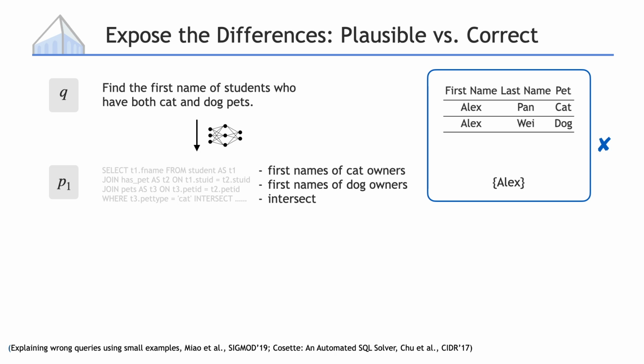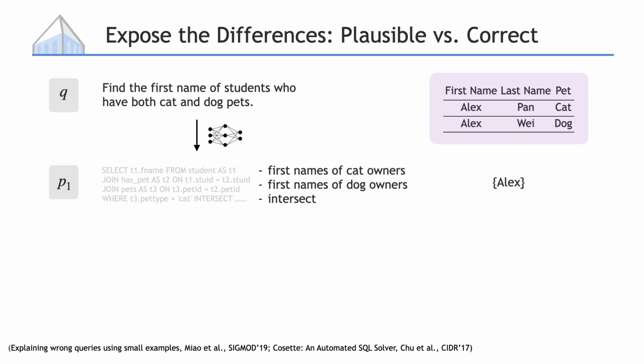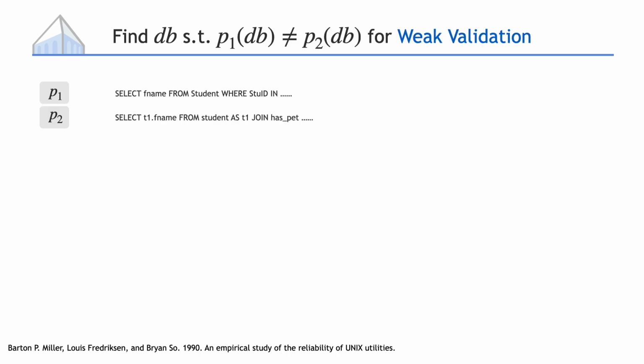So ideally, we want such databases that can expose the difference between the program that is actually right versus a program that looks right but is actually wrong. However, in practice, such databases are rare because the difference is only exposed when the database has 2 different persons with the same first name. We need a method to search for such databases, and here's how we do that in our work.